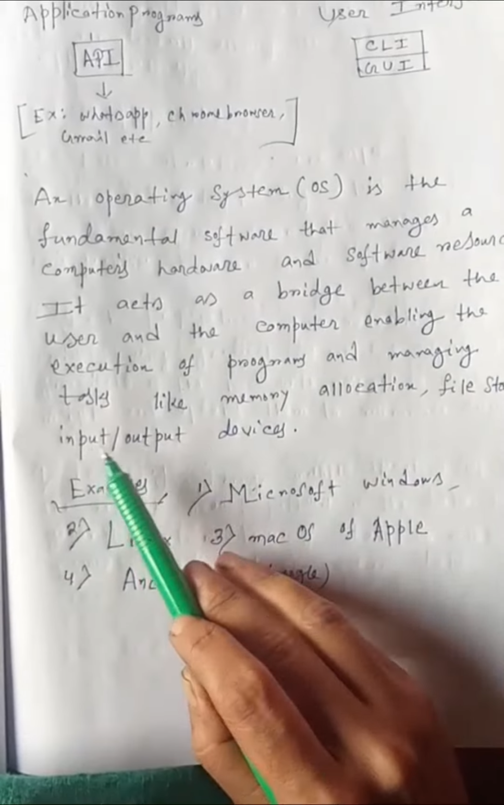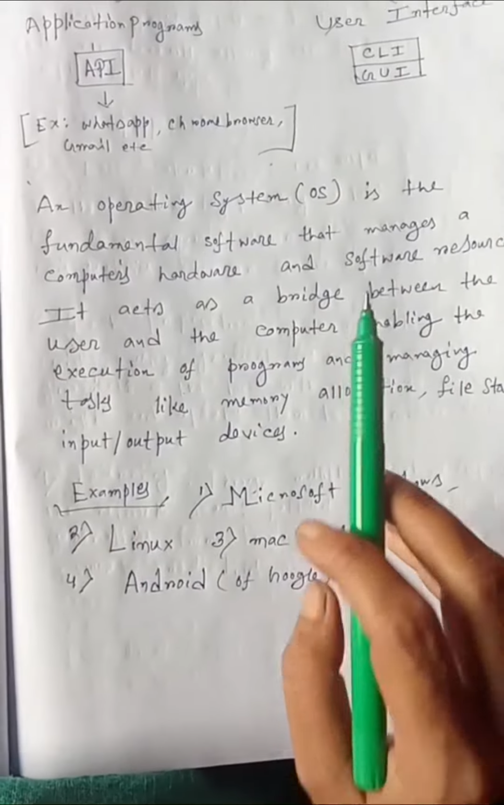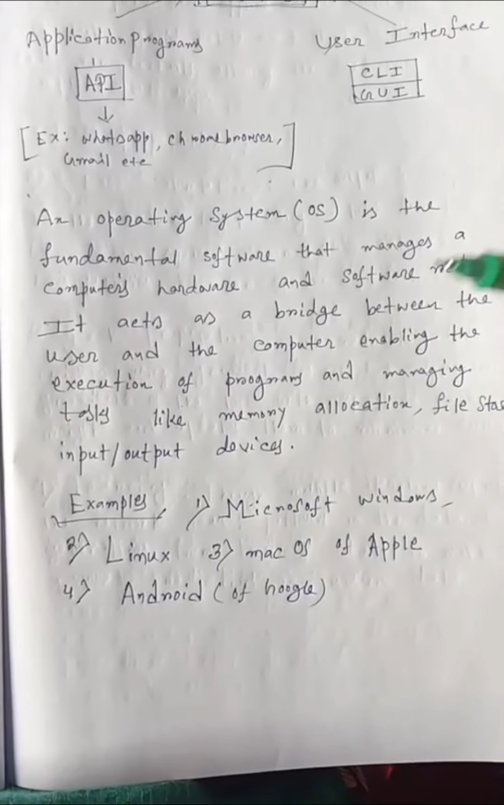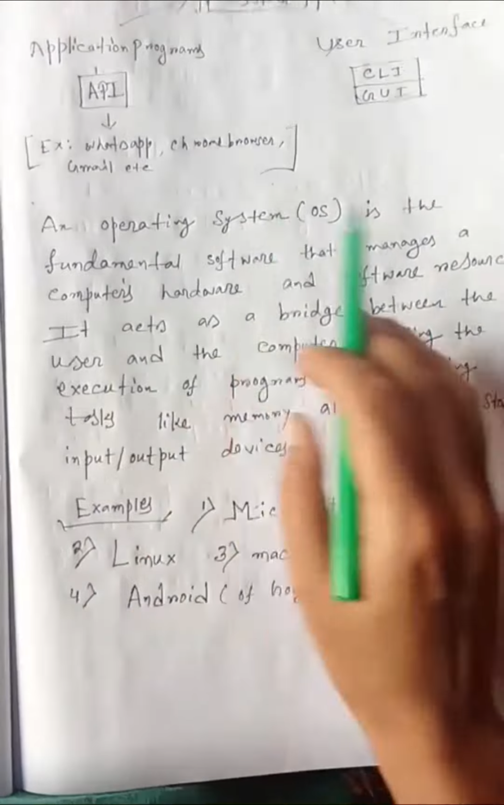Input-output devices means input device is the motherboard of the computer, and output devices are the monitor or screen of the computer and the printer. These are output devices.